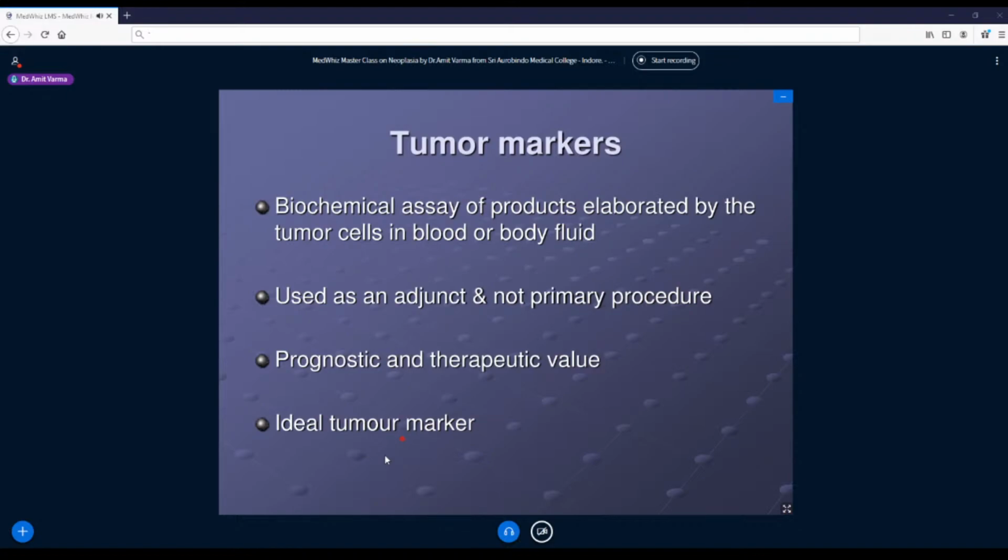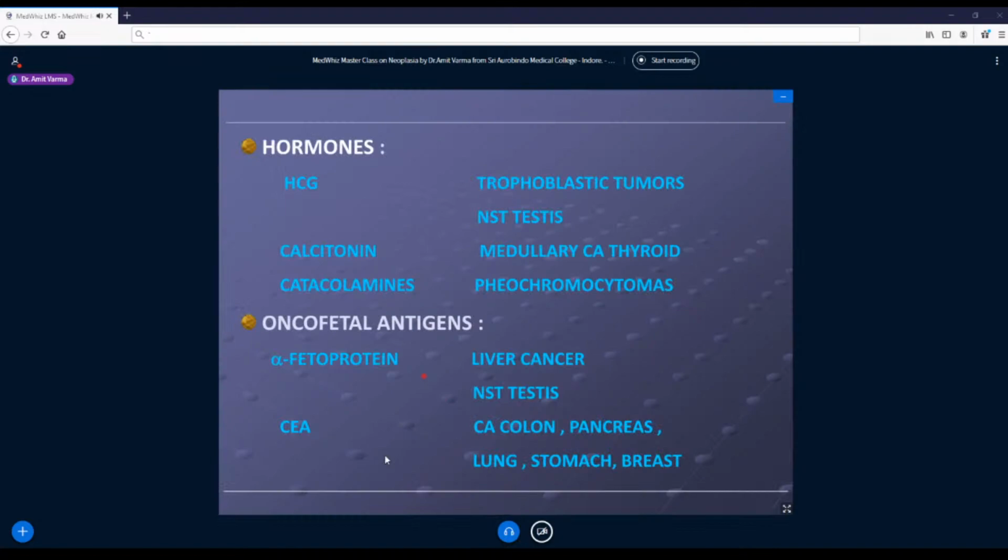There are limitations with all the tumor markers. And please mind well, not all tumors secrete tumor markers. So if I say that prostate-specific antigen is secreted by prostatic carcinoma, in reality only 50% of this carcinoma secrete PSA, 50% are non-secretors. Why so? The tumors which are poorly differentiated, high grade, are not functioning, so naturally they will not secrete that particular hormone or enzyme. That's why tumor markers are adjuvant and not a replacement for tissue diagnosis. But definitely they are handy. They help in many scenarios where the tumor is in the last stage, where you don't go for surgeries and all.